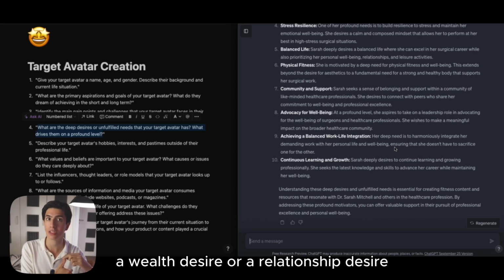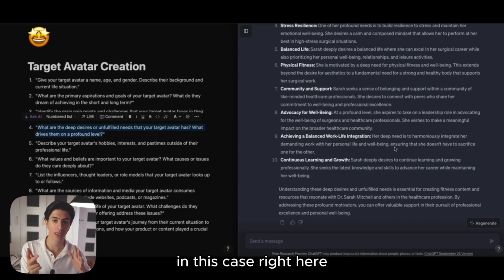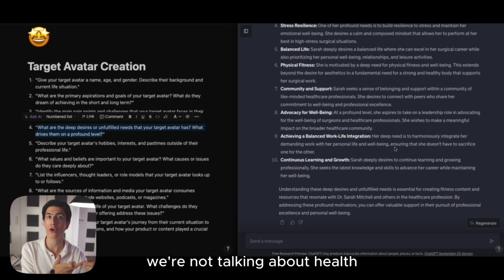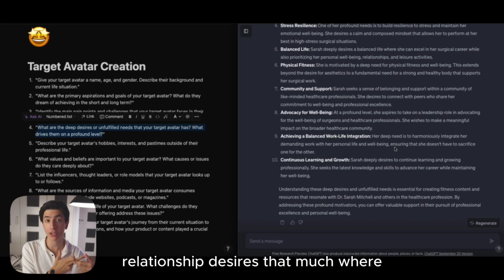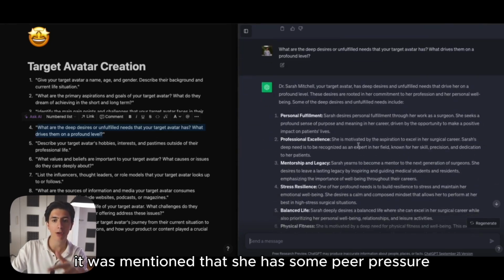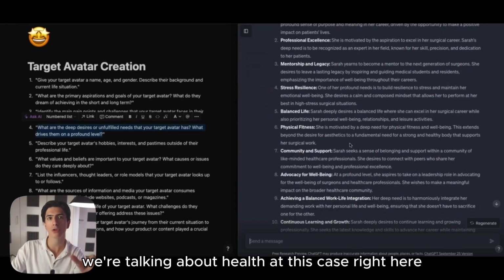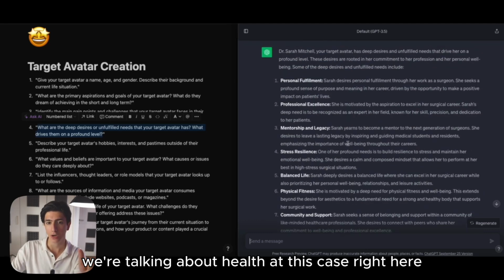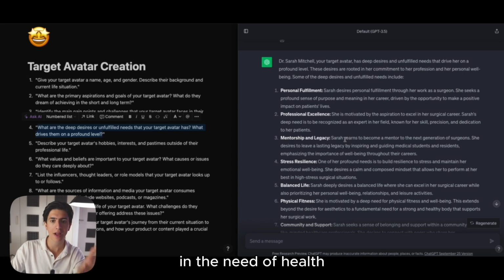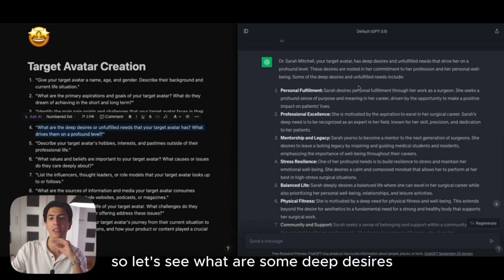or a relationship desire. In this case right here, we're not talking about wealth desires because surgeons are pretty well off. We're not talking about relationship desires that much, but it was mentioned that she has some peer pressure, but mostly we're talking about health in this case right here. So we are creating content to tailor in the niche of health. So let's see what are some deep desires.